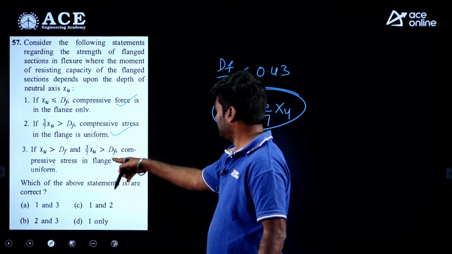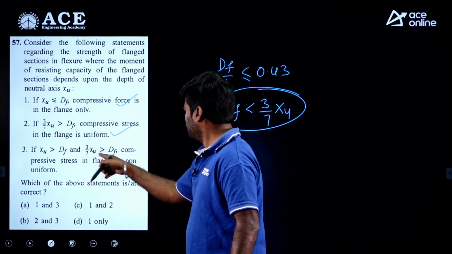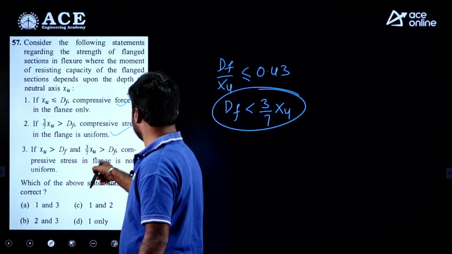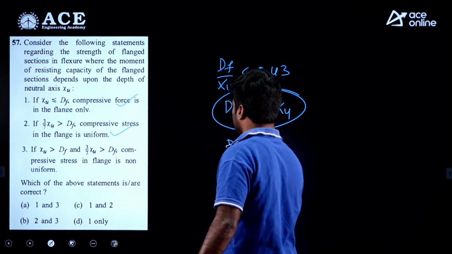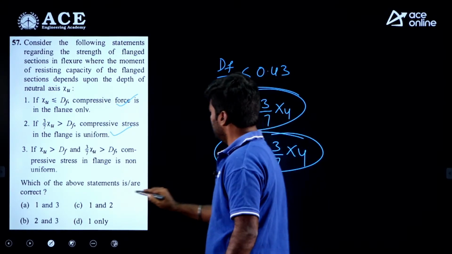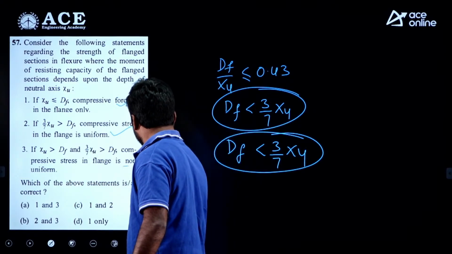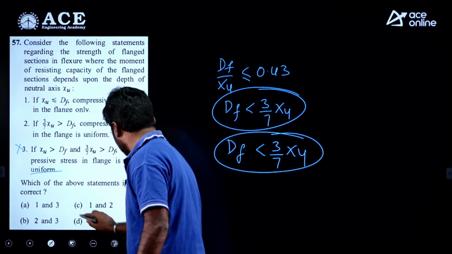Coming to statement 3, the same condition is given here, but here the compressive stress in the flange is given as non-uniform. Here Df is less than 3 by 7 Xu. Again it is the same, my dear. So stress is uniform, but here it is given as non-uniform. So 3 is wrong, 1 and 2 are correct, option C.